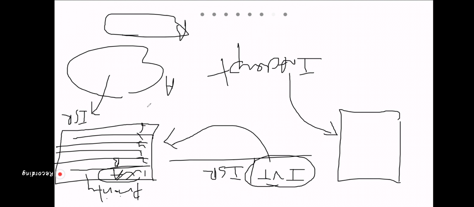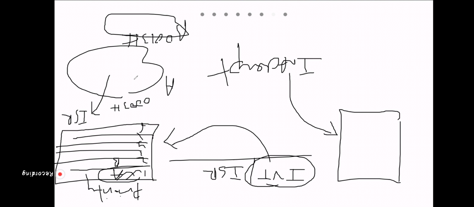For example, take the INT0 interrupt, whose location is 0003. Let's say this one is in location 0003. This is INT0, and it has higher priority than INT1, which is in location 0013.